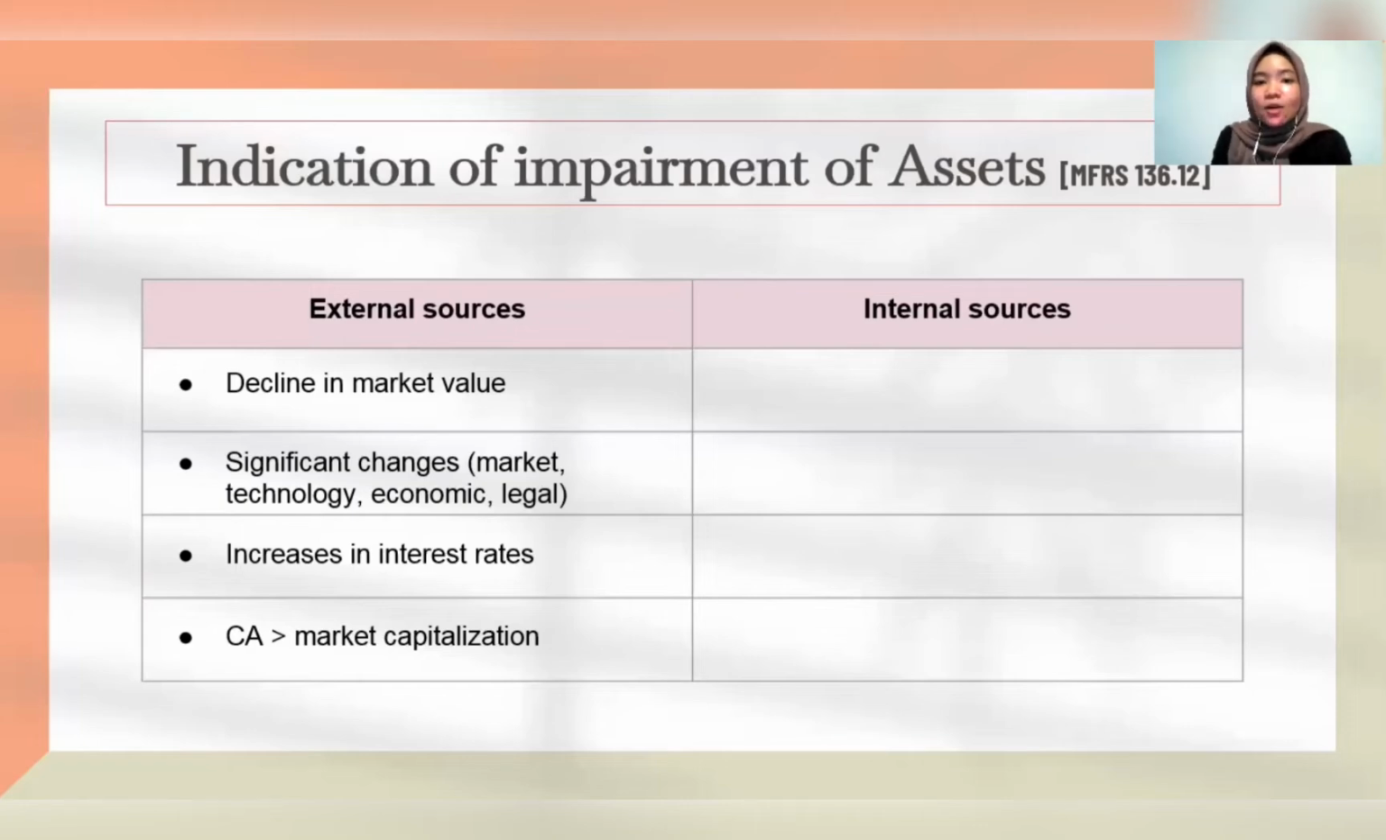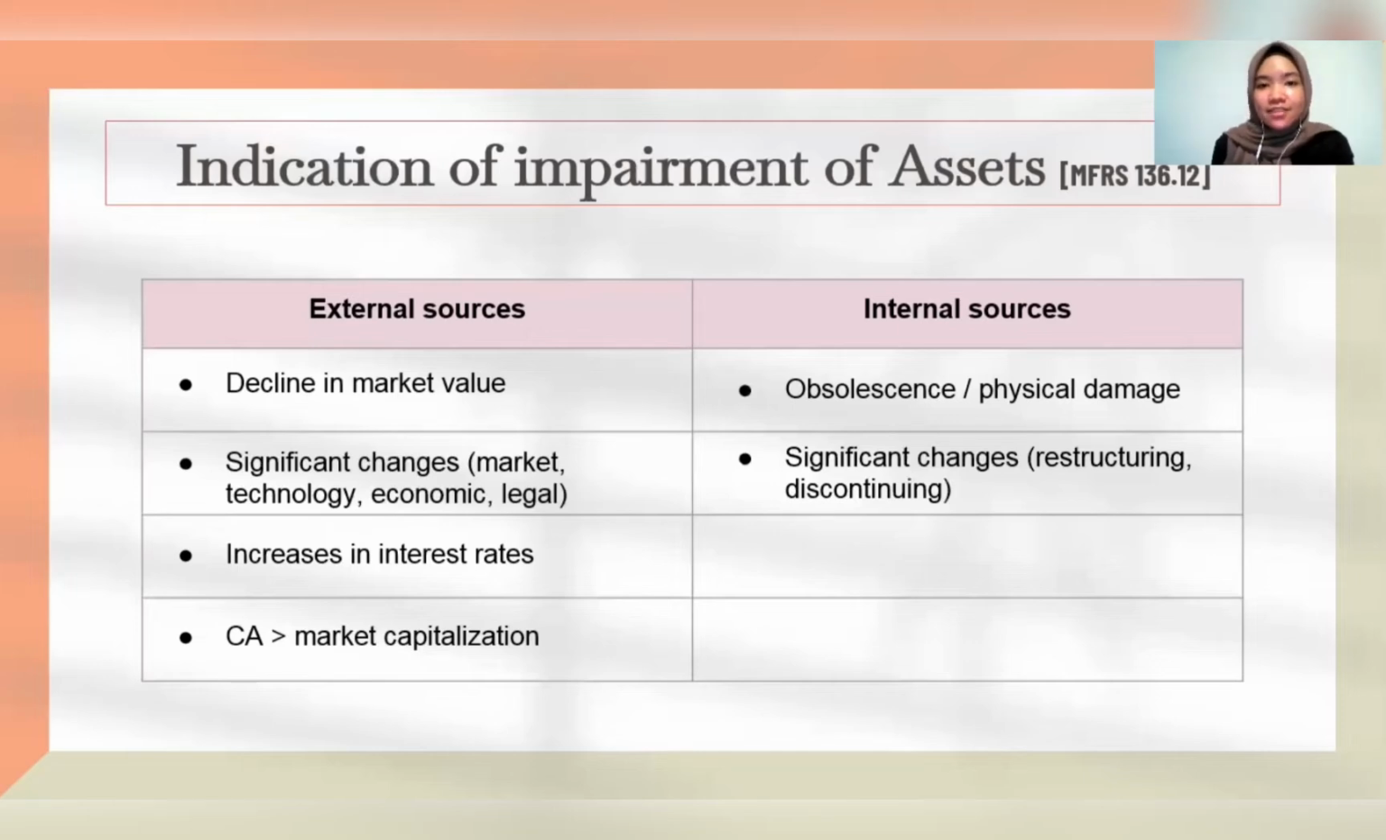So on the other hand, there are also some internal sources which indicate the impairment of assets. First, the obsolescence or physical damage of an asset. Next, the significant changes with an adverse effect on the entity. But in the aspect of internal sources, it is coming from the inside of an organization, which means that it is internally generated from the organization. So, for example, the company might want to restructure or discontinue some operation of the business. And lastly, the evidence is available from internal reporting that indicates the economic performance of an asset is or will be worse than what would be expected.